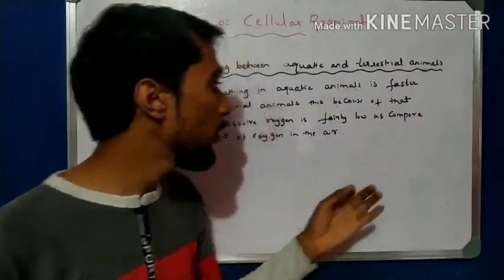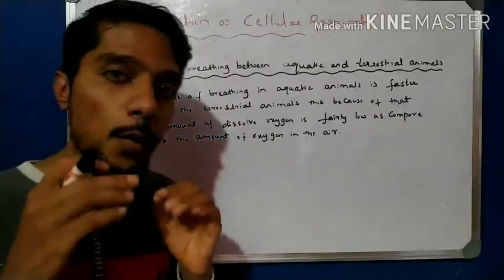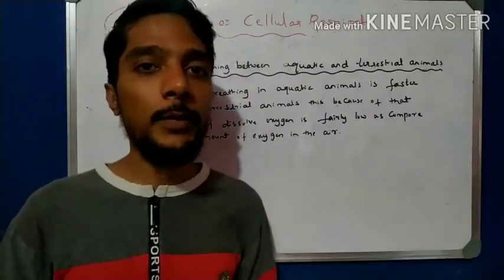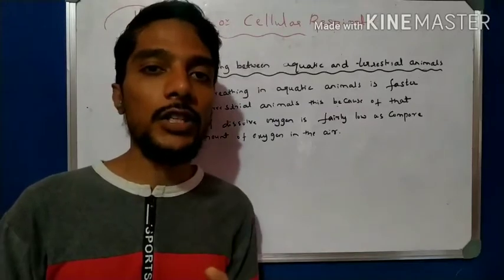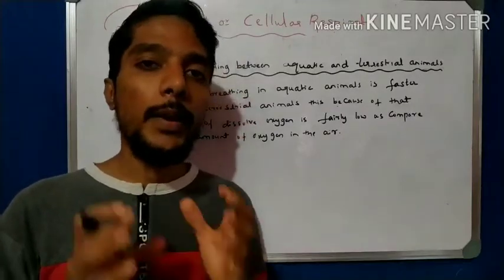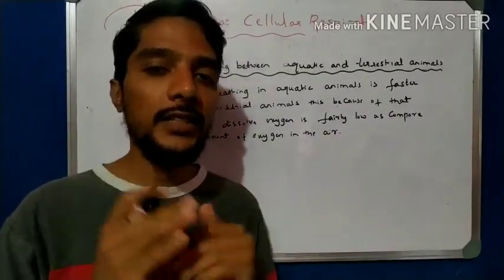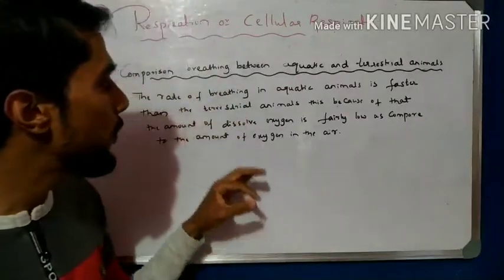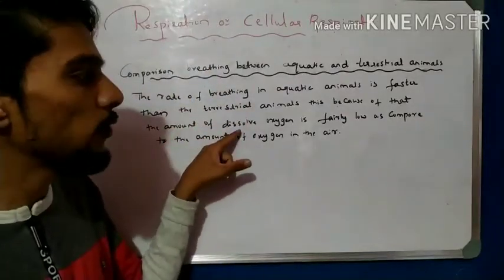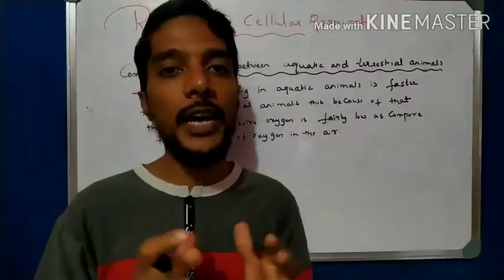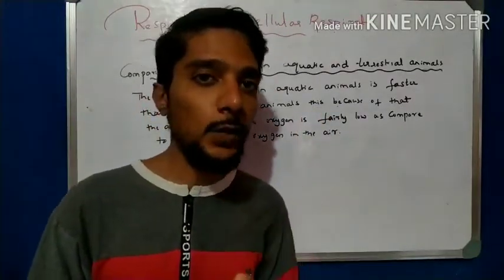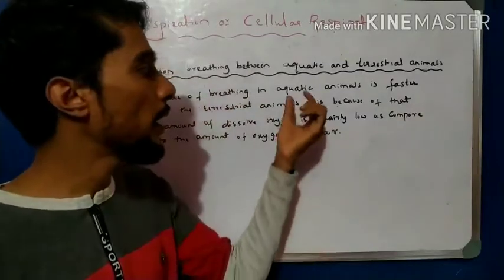Why? Because we know that in the water the oxygen is present, but in a dissolved form, while in the air the oxygen is present in gaseous form. So the oxygen present in the water in dissolved form is fairly low as compared to the gas present in the atmosphere. That is why the breathing rate is fast in aquatic animals.